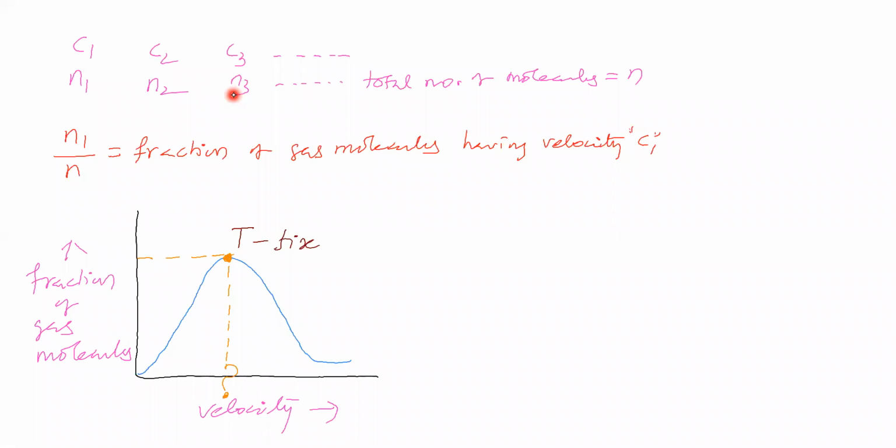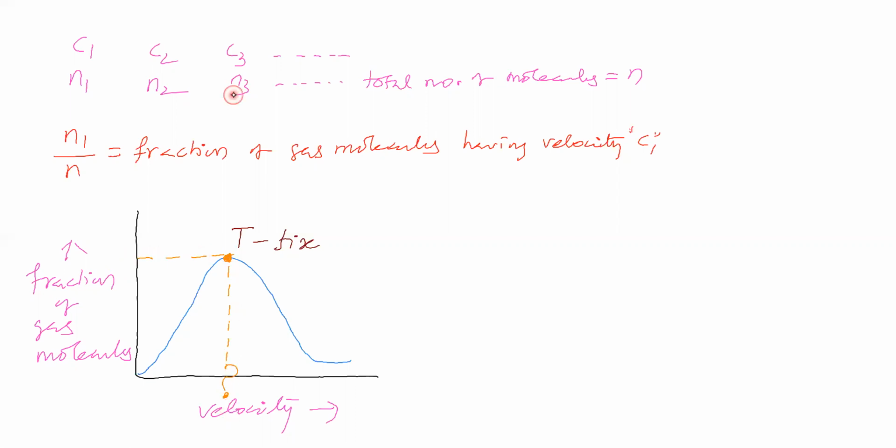Now we can say that this higher velocity is possessed by a lower fraction of molecules, and this lower velocity is also possessed by a lower fraction of molecules. This moderate velocity is possessed by more number of gaseous molecules, a more fraction of gaseous molecules, when you fix the temperature. For this point, the corresponding fraction is the maximum fraction of gas molecules. The maximum fraction of gas molecules are having this velocity.